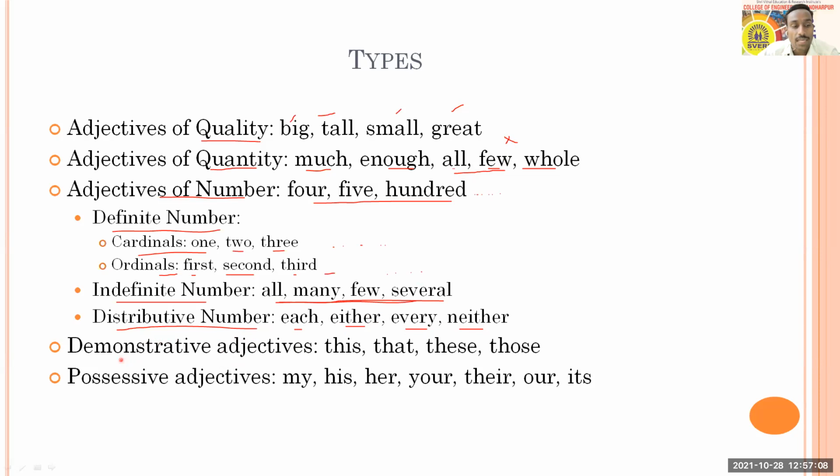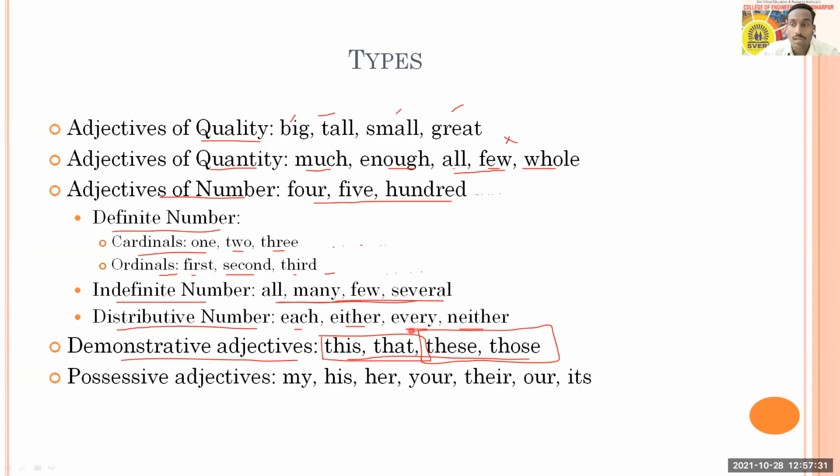Then here we have demonstrative adjectives also. Demonstrative adjectives are four. They are this, that, these, those. And in case of this and that, they are singular. This and that, they are singular. Then these and those, they are plural.